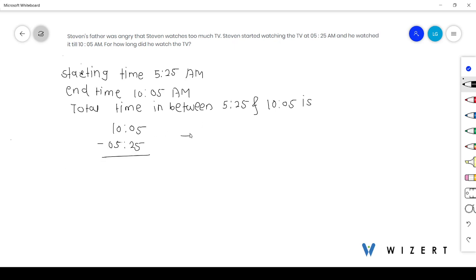Now to calculate this, firstly convert this 10:05, because 5 minus 25 is not possible. So just subtract 1 hour from 10, so it will be 9, and add 60 minutes to 5, that is 65. So now this subtraction can be possible. So 5 minus 5 is 0, 6 minus 2 is 4, and 9 minus 5 is 4. So it is 4:40.